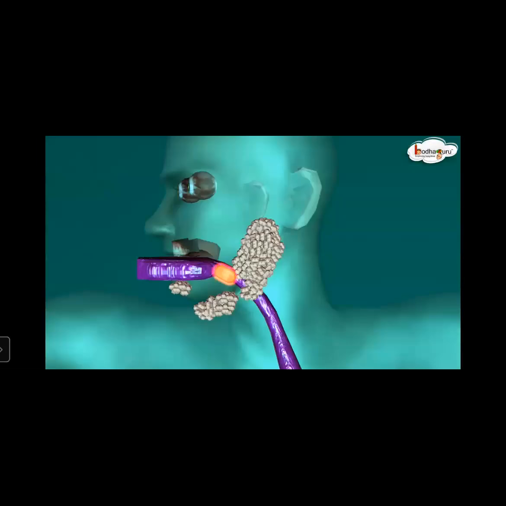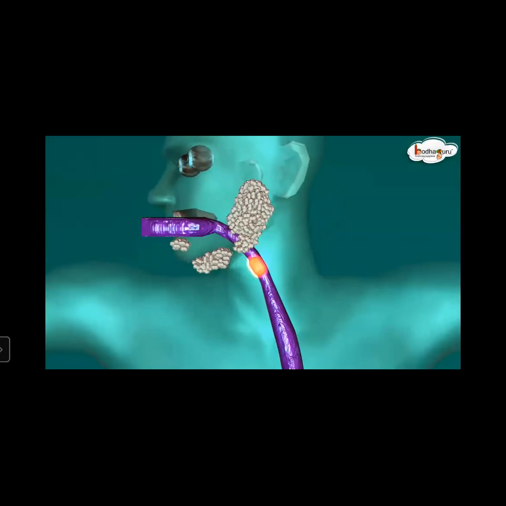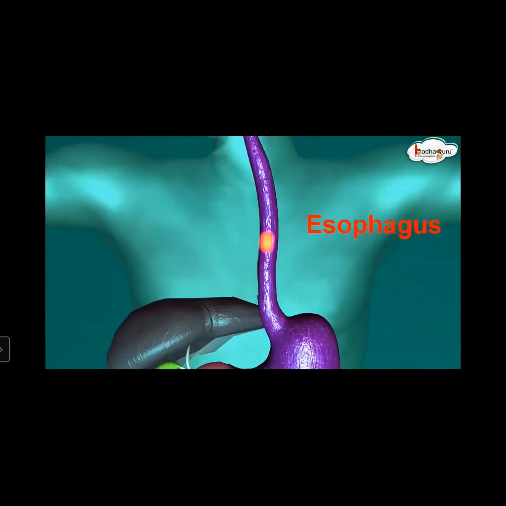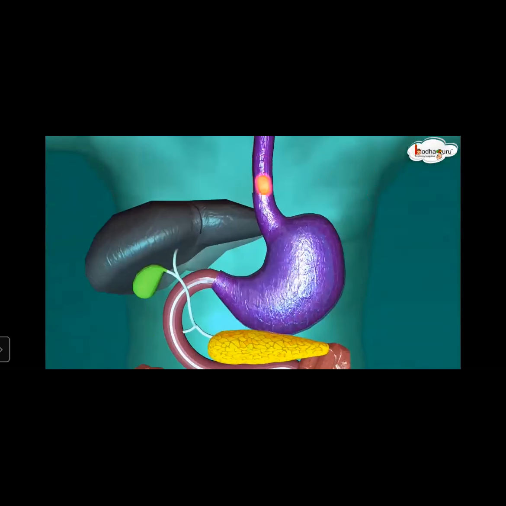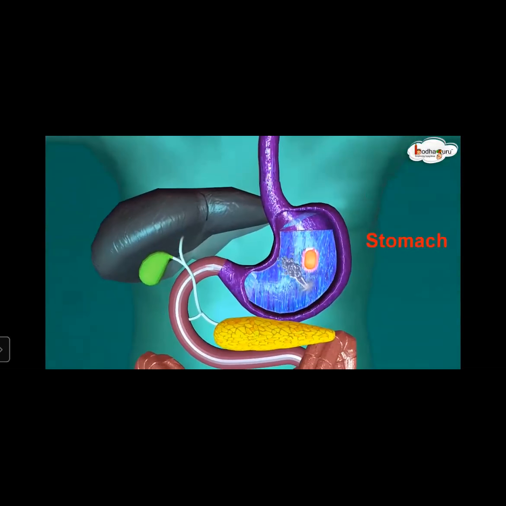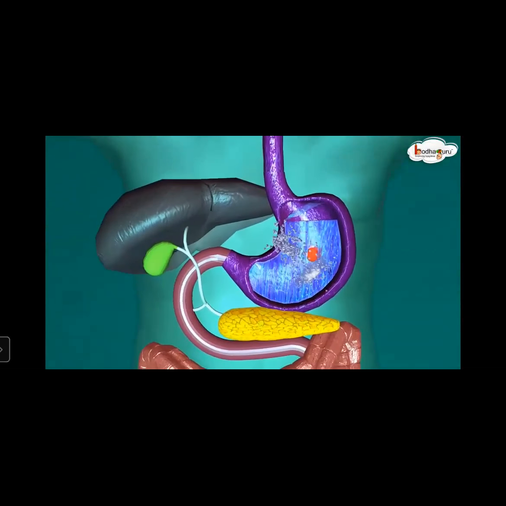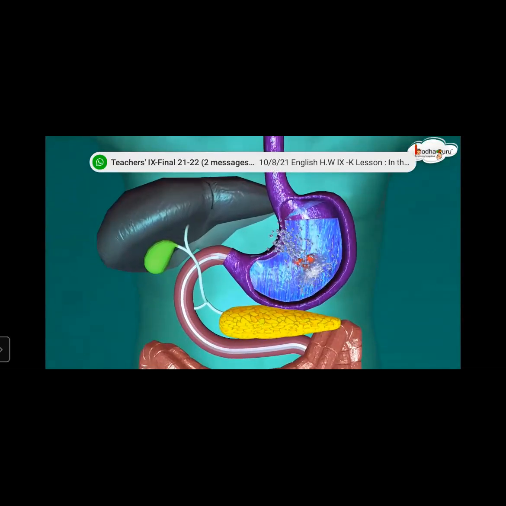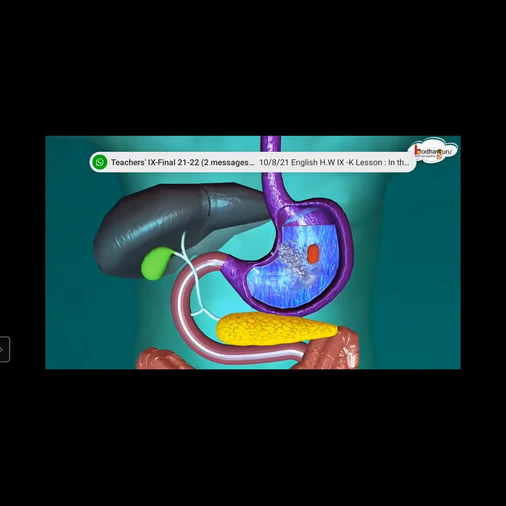Then it goes into the food pipe, called the oesophagus. Then it goes into the stomach, where digestive juices are present and mix with the food. And then this food goes into the small intestine.